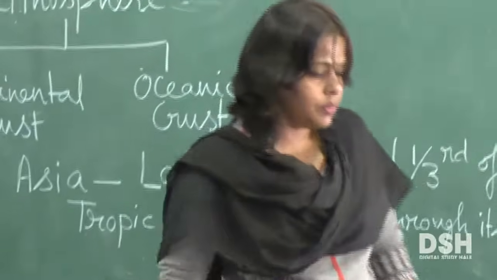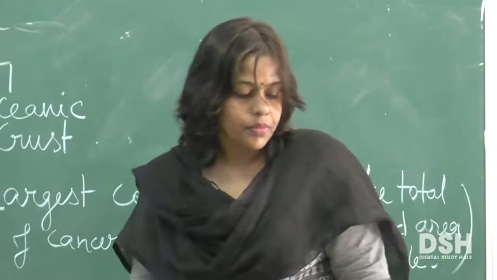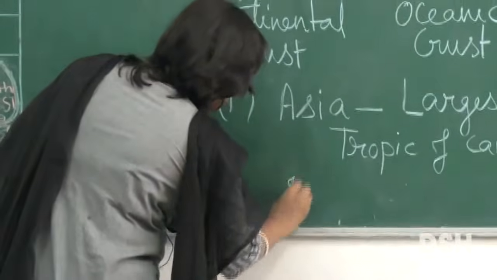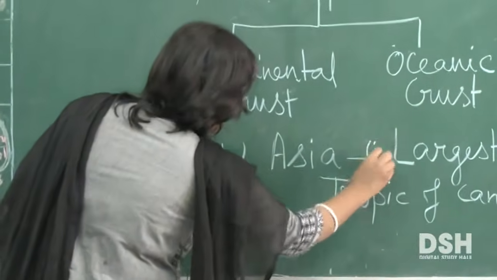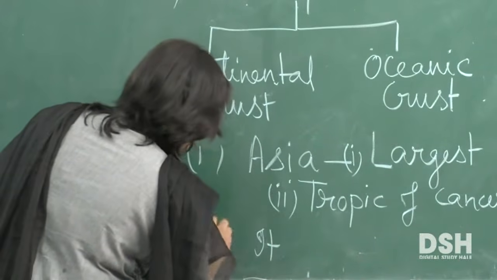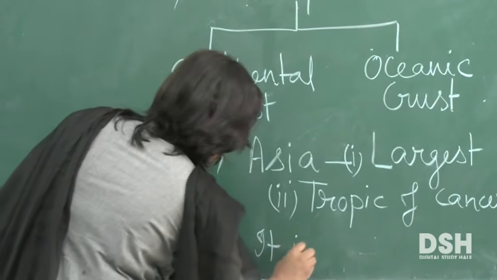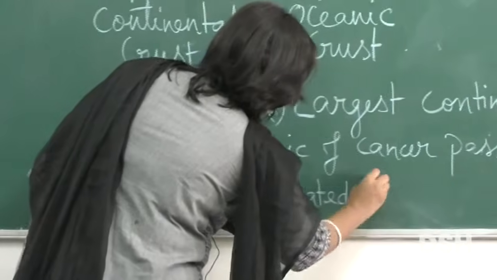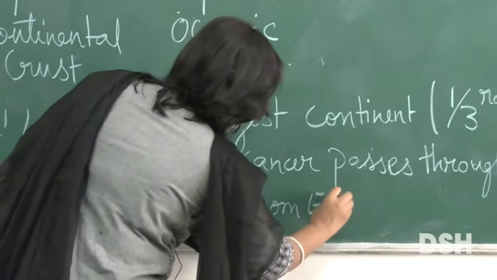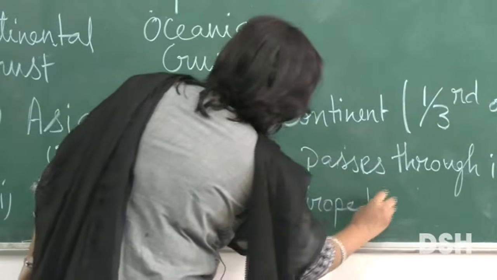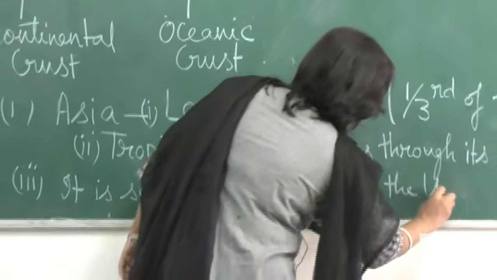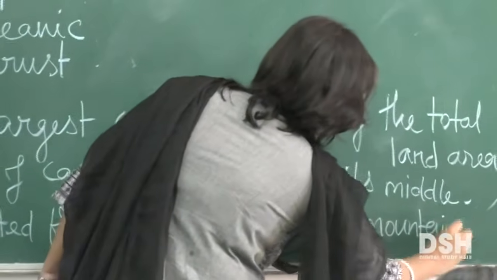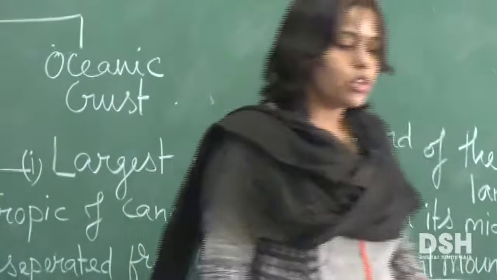What else did we learn about Asia? That it is separated from Europe by the continent.